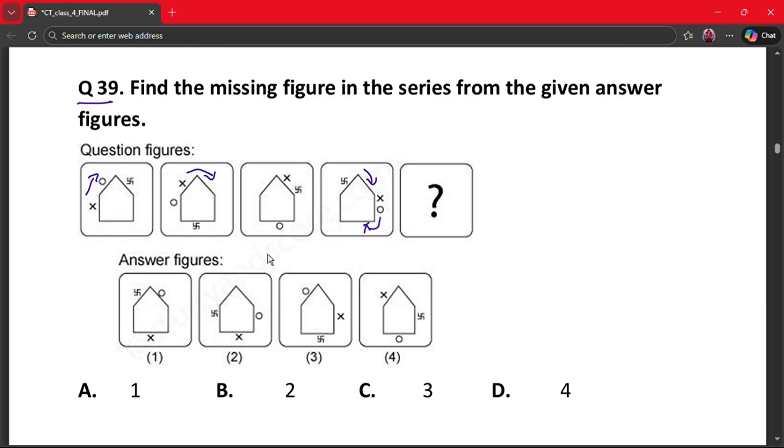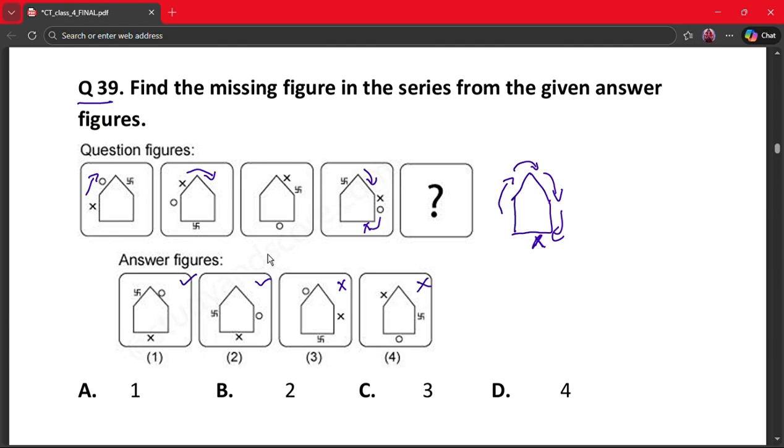So in the next pattern should be something like this, and the x should be here because we are going like this, then this, then this, then this. So let's find this. Option 1, yes it can be. Option 2, yes it can be. Option 3, no. Option 4, no.